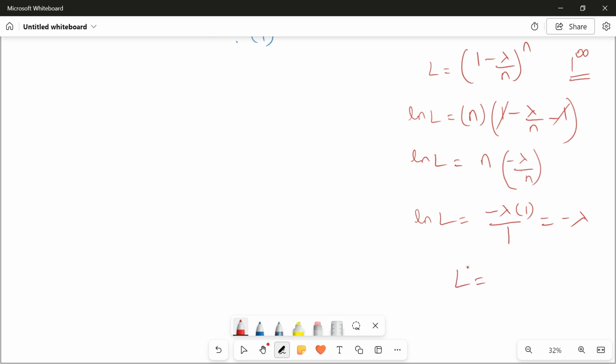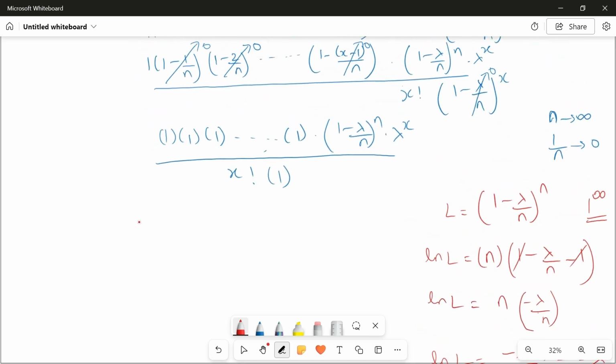Now, so L is equal to what? If you take ln L as minus lambda, then L is e power minus lambda. Got it? So when you solve this limit of 1 minus lambda by n power n, you get e power minus lambda. So now the final PMF answer is, if you solve this, e power minus lambda into lambda power x by x factorial. This is the formula for PMF.